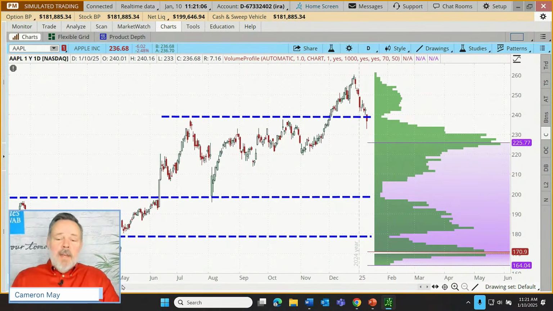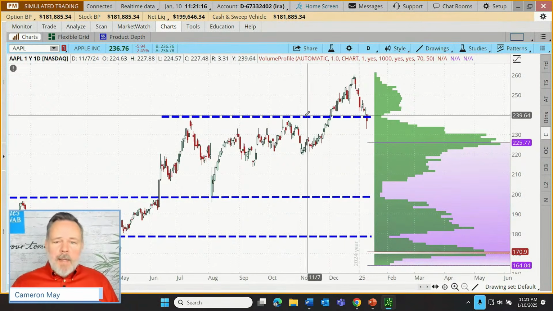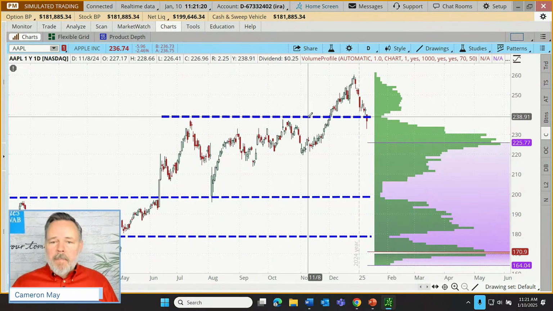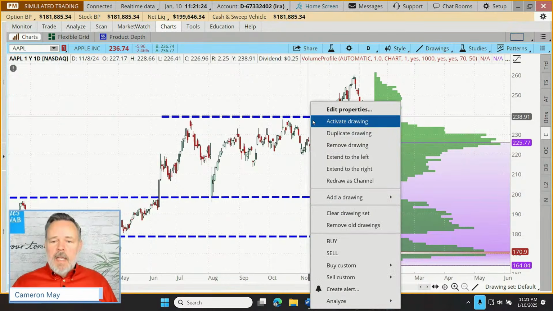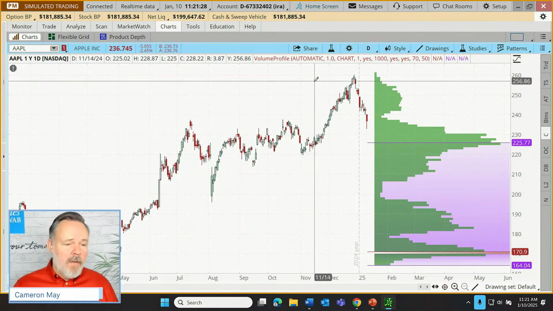So yeah, that's a little bit of a different view. Now, again, I'm not saying this is the way to view volume profile. I'll say it's a different way to view volume profile. So we are going to be building trades based on a little bit of a non-traditional assumption of that volume profile tool. So I'm going to right click here and just clear things up. But we're still using volume.